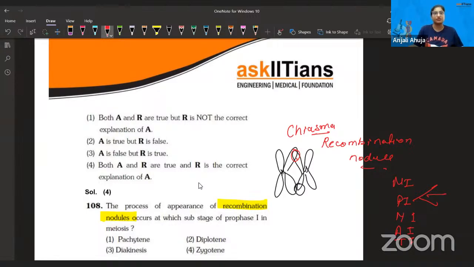You remember pachytene, diplotene, zygotene, and diakinesis, all these stages. Now think about when it happened. I give you time for that. I think I already answered it indirectly, but that's pachytene, okay?